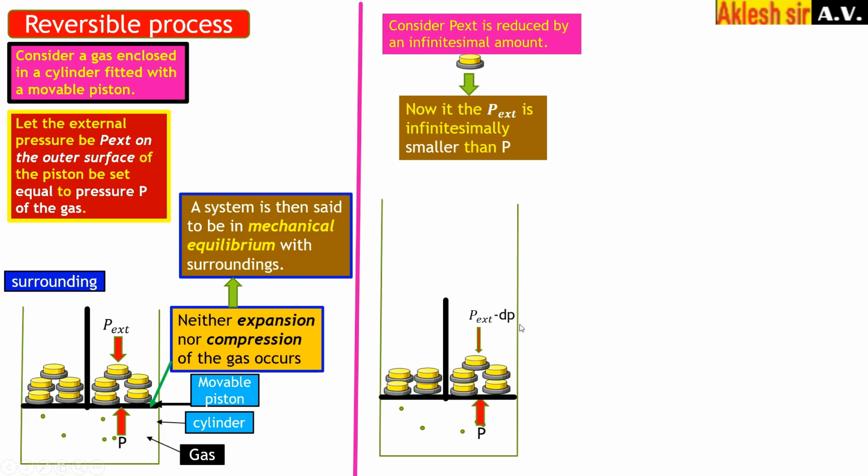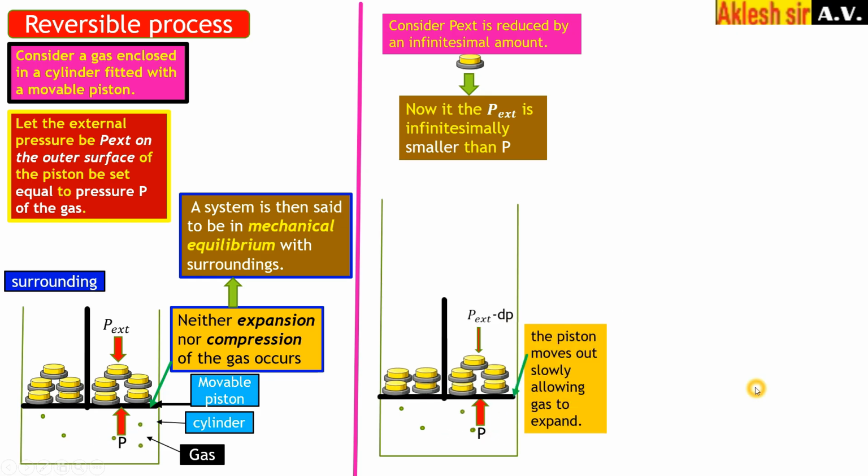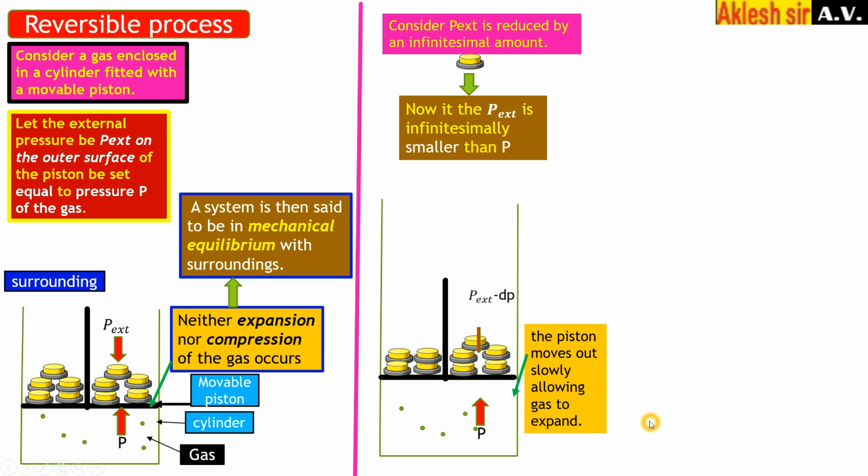Here I have written dP. dP means a small decrease in the pressure. Because the weight is removed, the pressure is decreased, and because of that the piston will move upward, because the pressure inside will be greater than outside. The gas and the piston are going to expand.